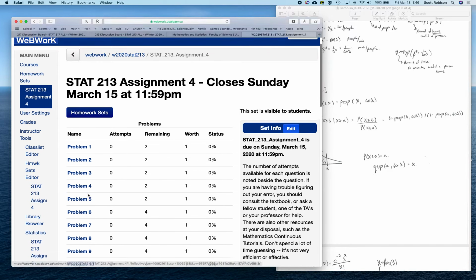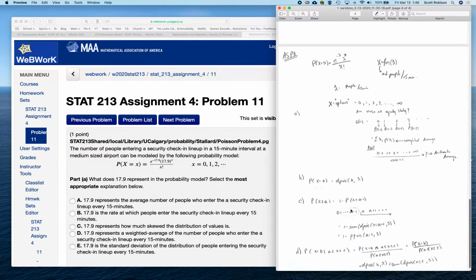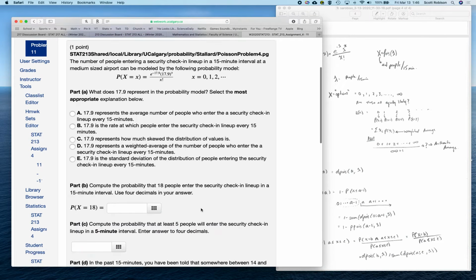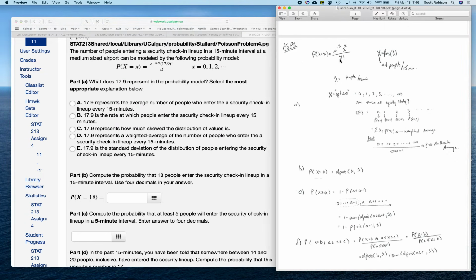Okay, finally, problem 11 also appears to have been a problem that caught some of your eye. Here you're talking about the number of people that get into a line in a 15-minute chunk. Okay, we should be able to realize that that can be modeled with a probability distribution. And although you're not specifically told what the success rate is, if you know the formula of the Poisson PDF,